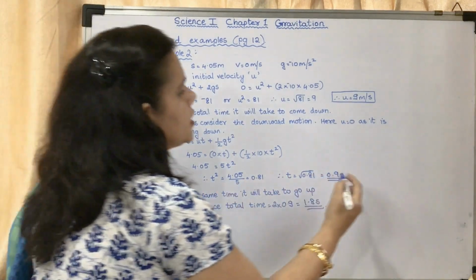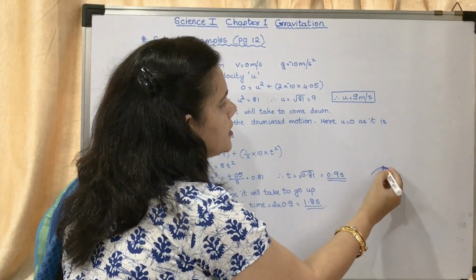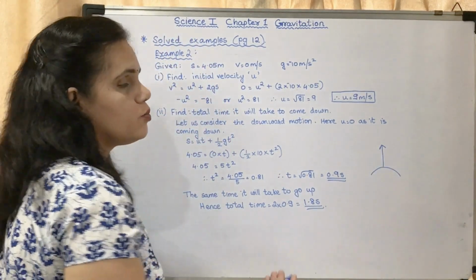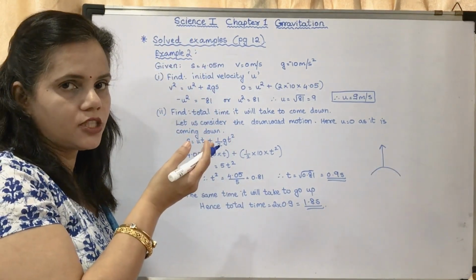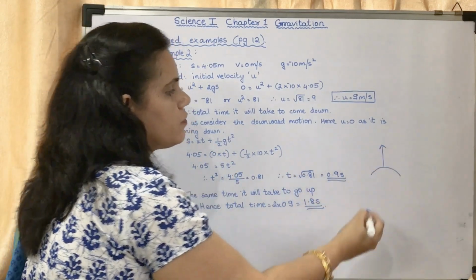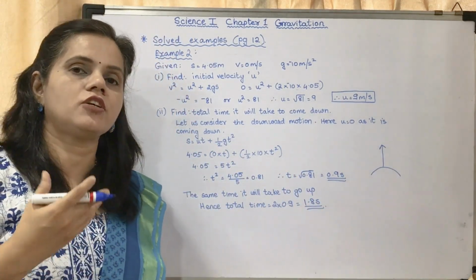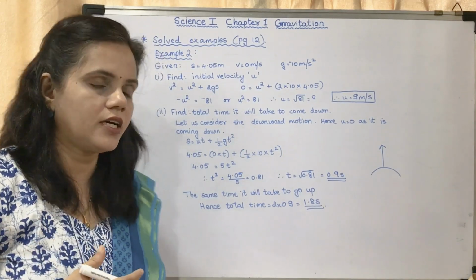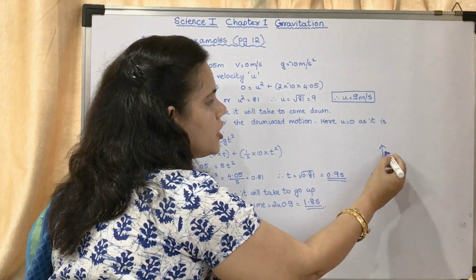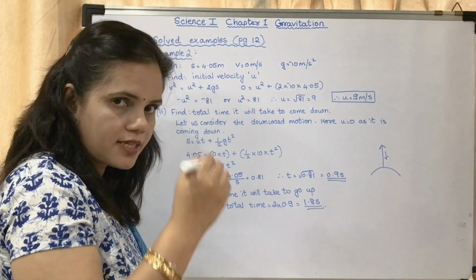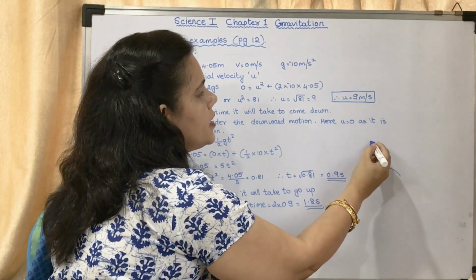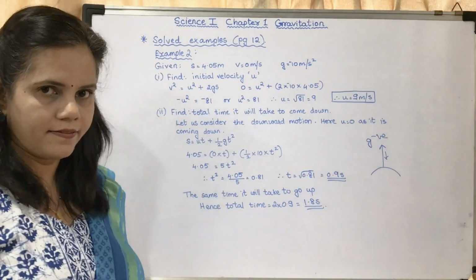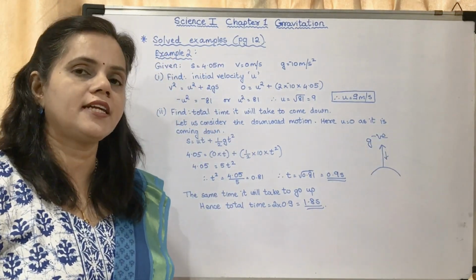When an object is going up, it is moving against the gravitational force. What is the direction of gravitational force? What is the direction of acceleration due to gravity? It is directed towards the center of the earth. That means the direction of force is downwards. As it is moving in the upward direction, g you have to take as negative. Understood?